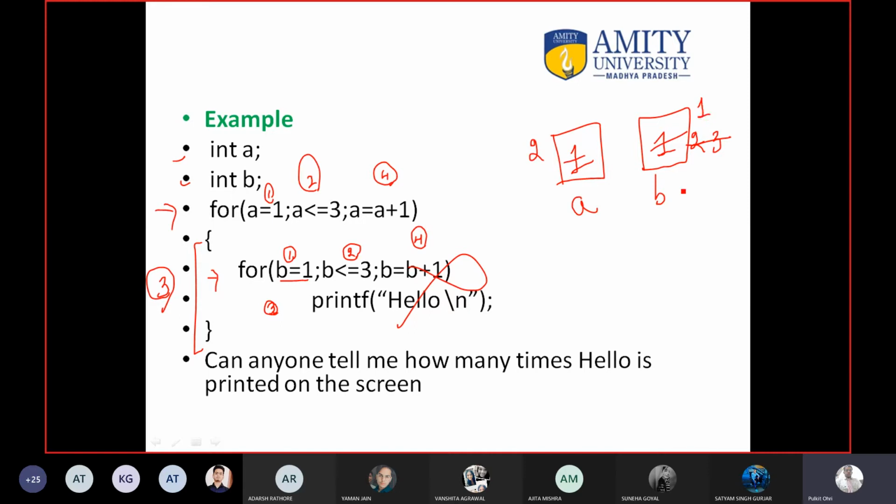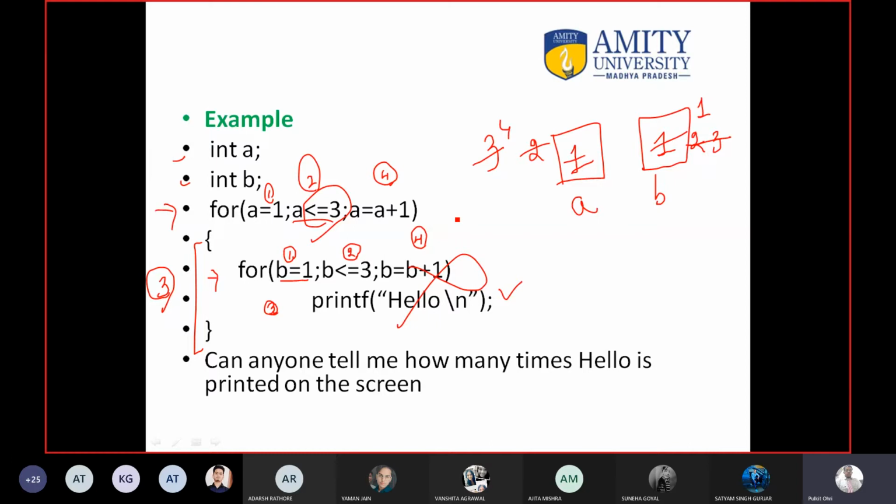Again print hello 3 times, then again go to step number 4 and a will become 3. Then again go inside the body, again print hello 3 times, then a will become 4. When a will become 4, this condition will become false. When the parent becomes false, you have to stop the execution. Here the parent's value will become 4. If the parent's stopping condition becomes false, then this whole for loop will end, meaning it cannot work again.